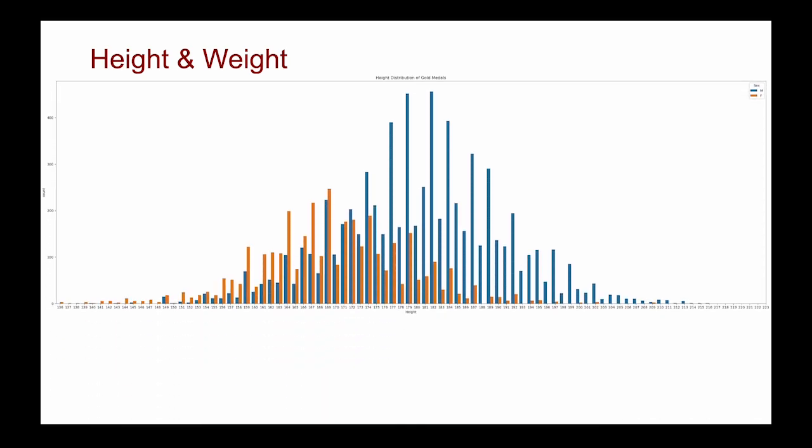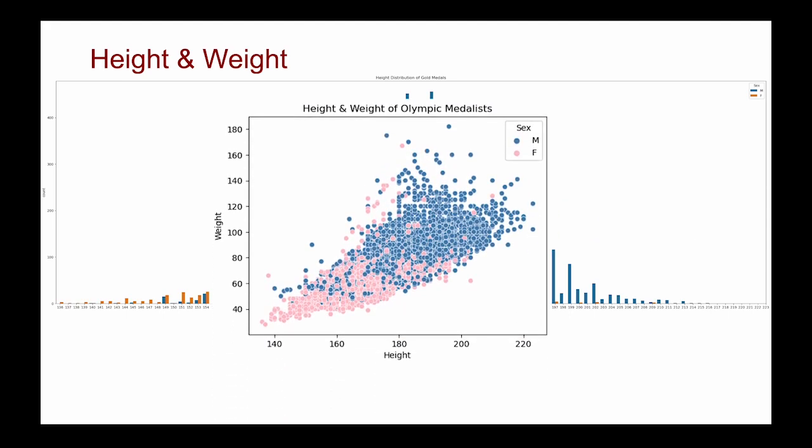Then let's come to weight and height. Here I use a count plot to show the distribution of height of gold medal winners for male and female. It is obvious that for both male and female, the distribution is approximately a normal distribution, and the weights of female are lower than male. I draw a scatter plot of height and weight divided by sex. It shows that there is a positive correlation between height and weight. The reason is that most athletes need to keep in good shape and strengthen their muscles.